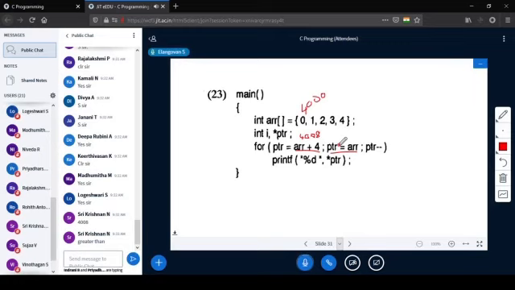Suppose if it is an assignment operator, PTR is assigned with ARR, then it is 4000. Is it always 4000? What will happen here? Suppose if the same thing is there, then what will be the output? And if it is greater than or equal to, what will be the output? Both the things we will discuss. First, greater than or equal to ARR. It is the easiest part.